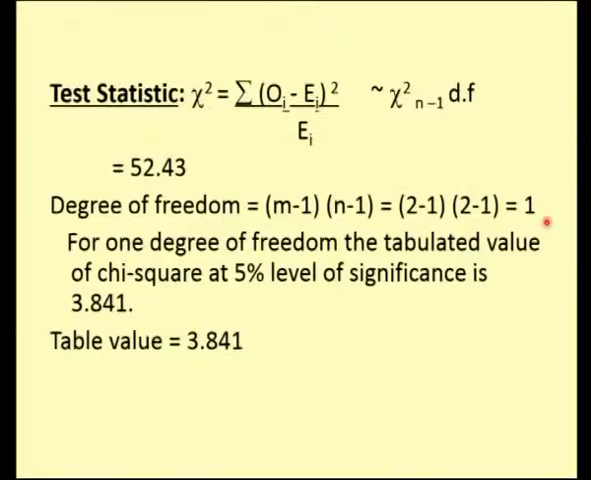So what you have to do is take the chi-square tables, see for 1 degree of freedom at 5% level of significance. It comes out to be 3.841. So the table value here is 3.8 and the calculated value is 52.4. Comparing these two, you see that the calculated value is much larger than the table value. So that means we are going to reject the null hypothesis.